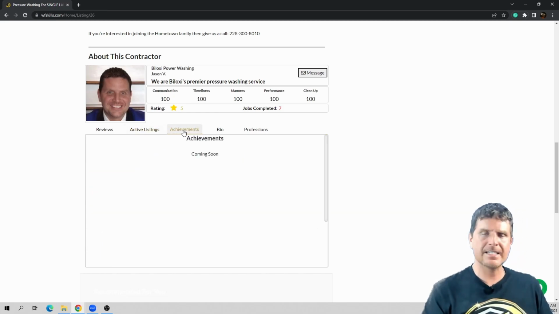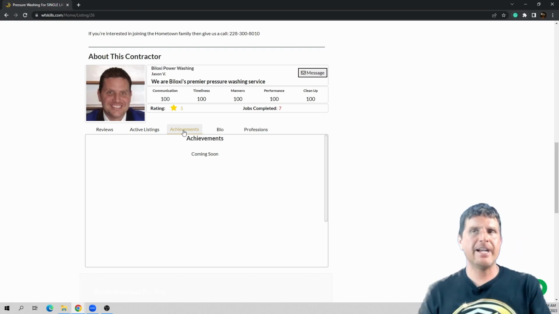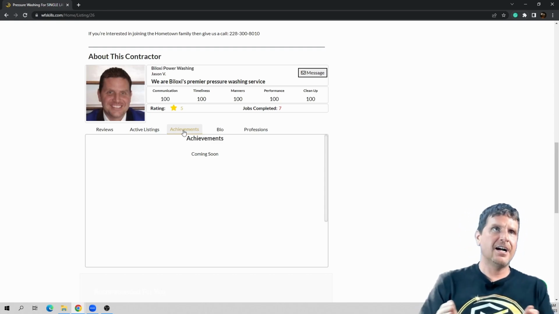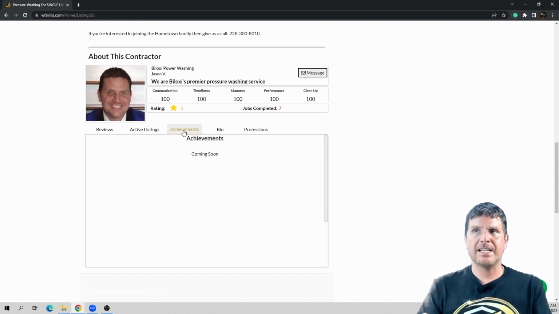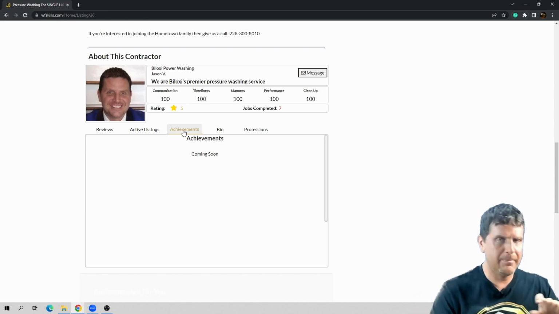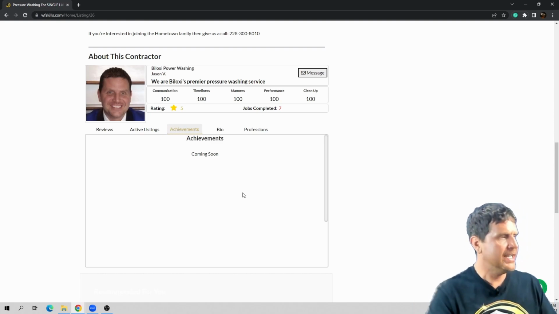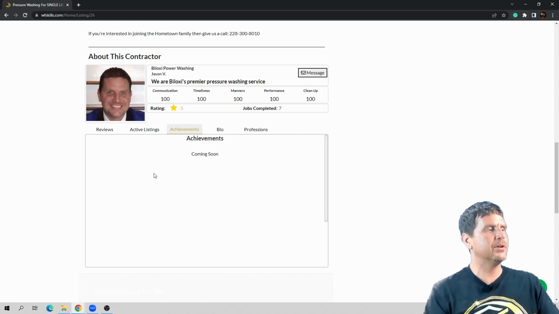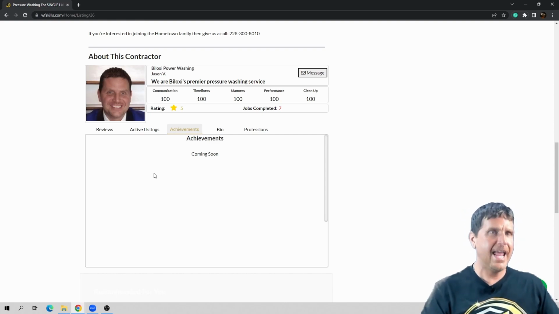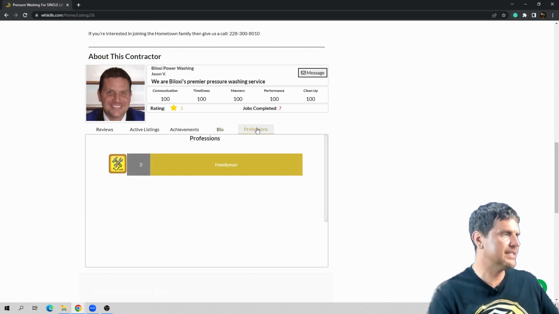Now, achievements is another super cool thing that we're still implementing, and that's our training program and contractors that do things on the site. So every achievement that a contractor or a student makes, they get these achievement badges that show up on their profile module, and you can see just how dedicated this person is to their trade and to their community. And you can of course see the bio, and then you can see the professions.